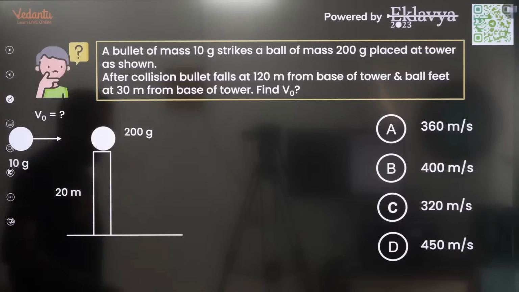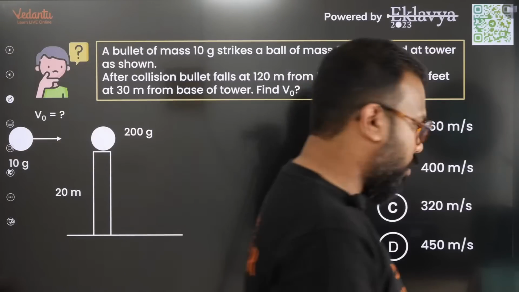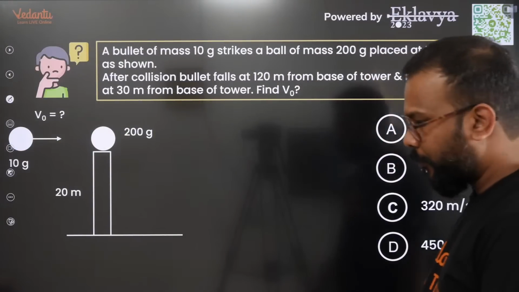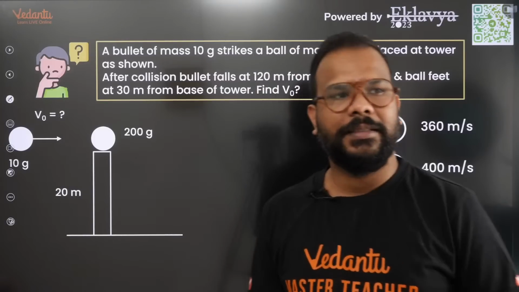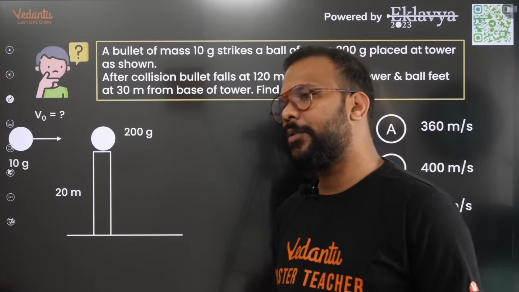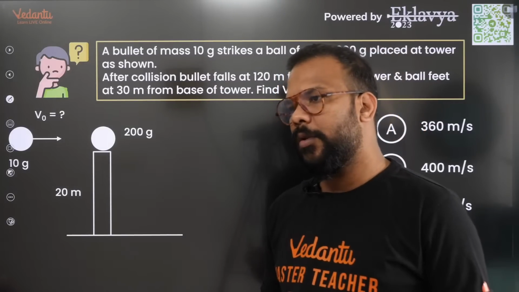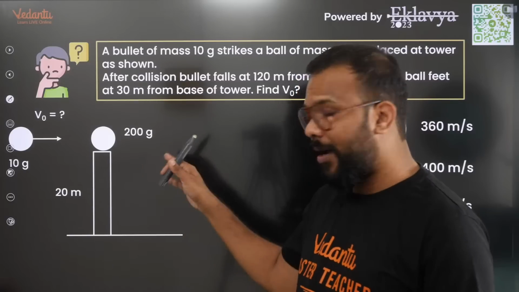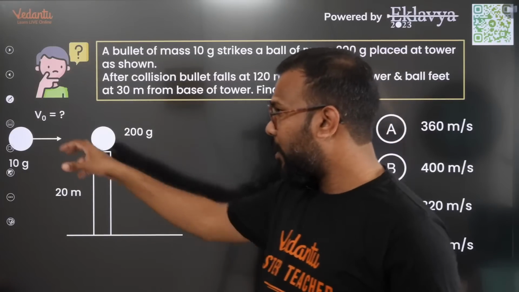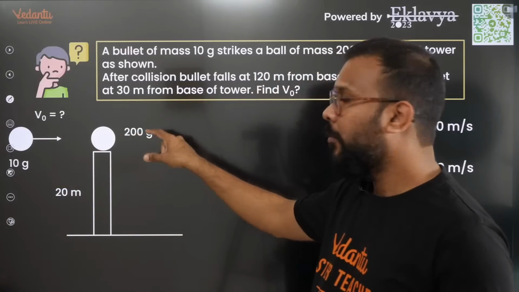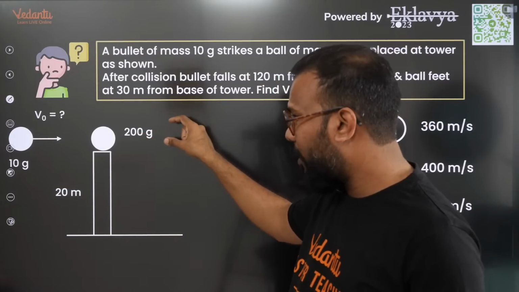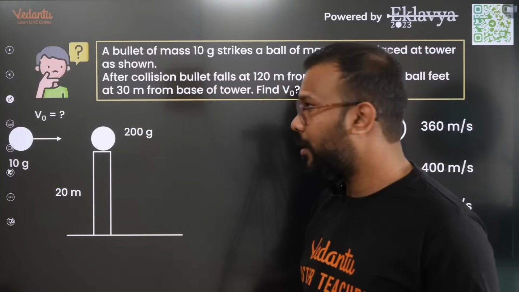Nice. Now this one, let me remind you, if you have solved JEE Advanced questions earlier, this type of question was asked in the 2011 JEE Advanced examination. A bullet of 10 gram hits a ball of 200 gram mass placed on a 20-meter pole.